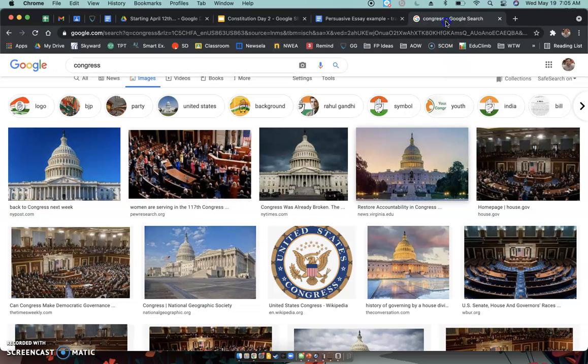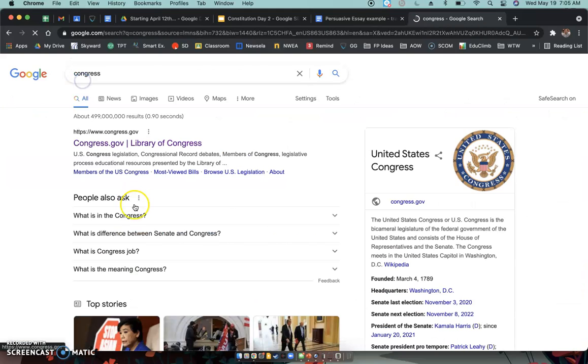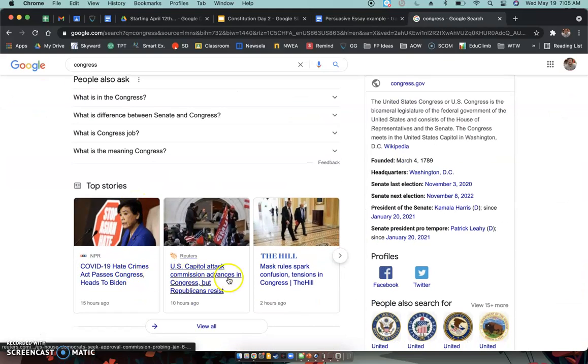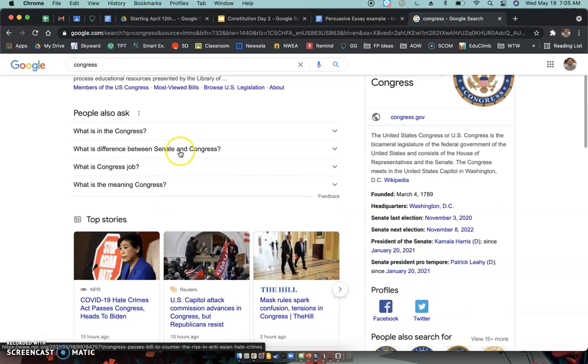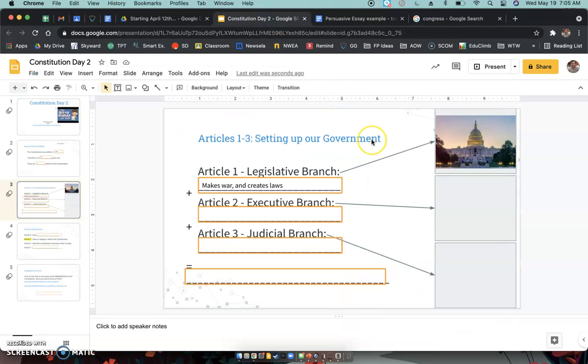Okay, they're the ones who make laws in our country. They declare war, and they're still obviously around today. They still work every single day. They're in the news, right? They're still trying to pass laws right now, right? Looks like right now Congress is trying to pass some COVID-19 hate crime bill to Joe Biden. They're trying to create that law. Okay. So that is the legislative branch.